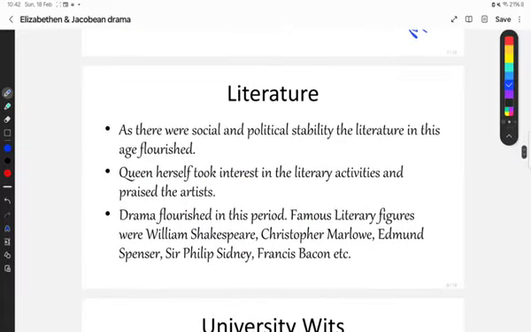So let's now understand the literature of the Elizabethan period. What was the literature of the Elizabethan period and how was it? As there were social and political stability, the literature in this age flourished.